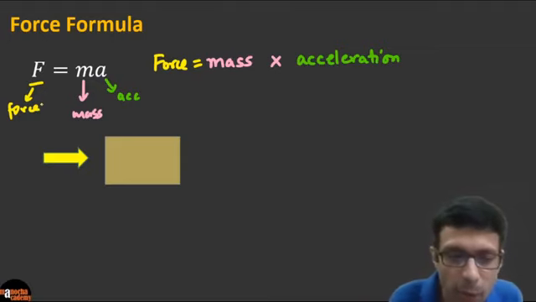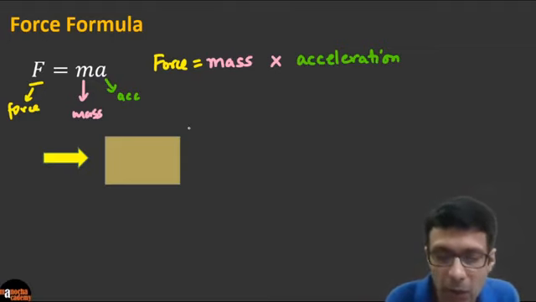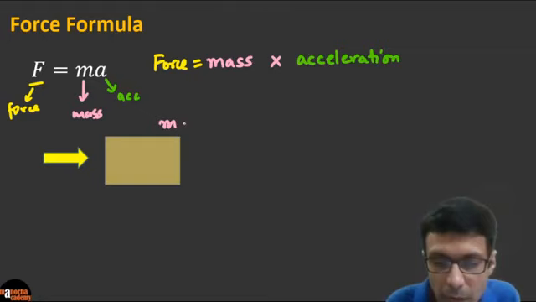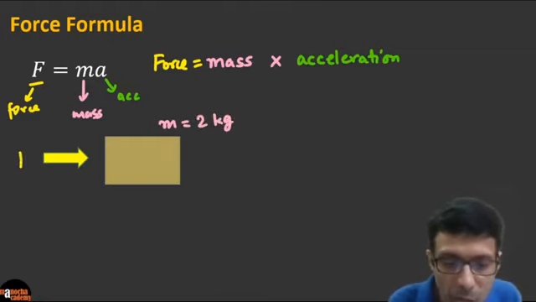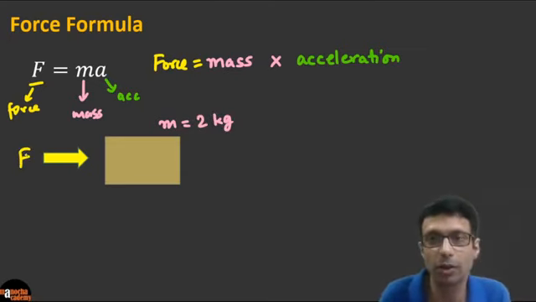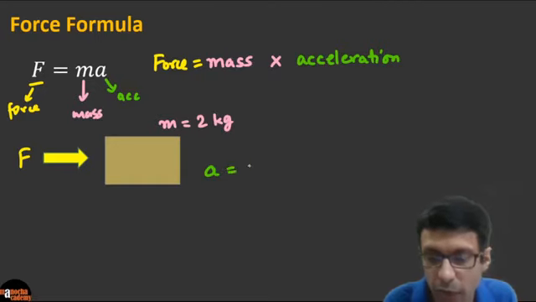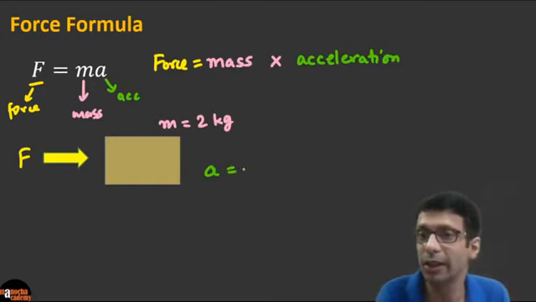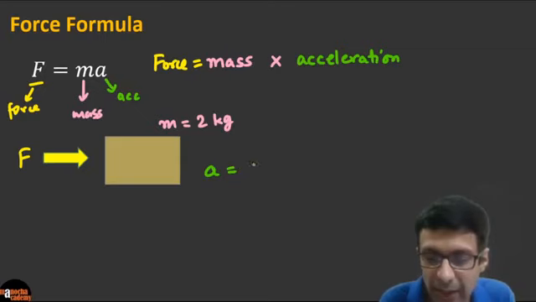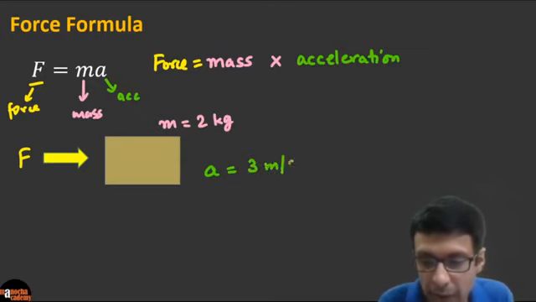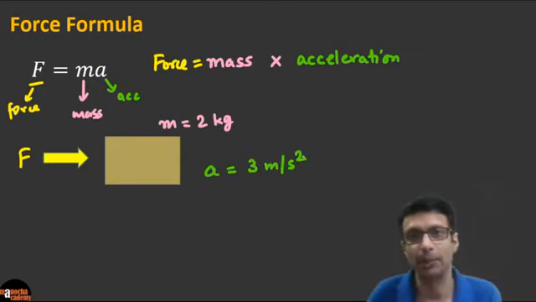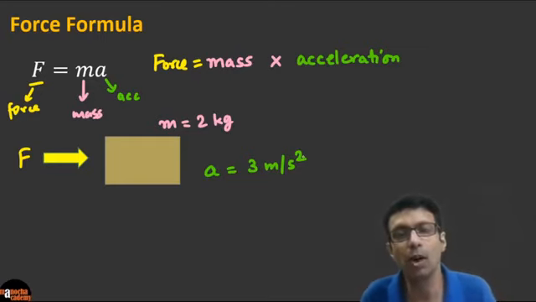Let's say we have this box here. Can you see this box? Let's say this box has a mass of 2 kg, and we are pushing it with a force. A force is applied on the box. When we push it with a force, its velocity will increase, so we can say force causes acceleration, it causes motion. Let's say the acceleration of this box when we are pushing it is 3 meters per second square. Guys, can you use this formula and work out the force for me?